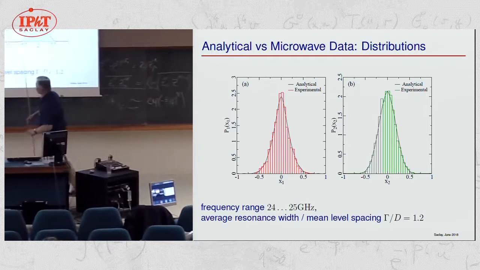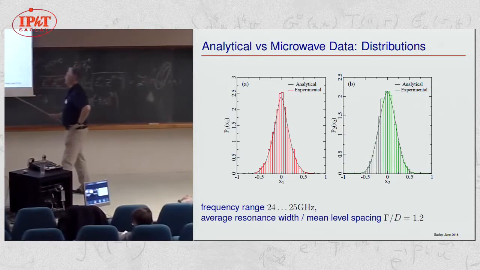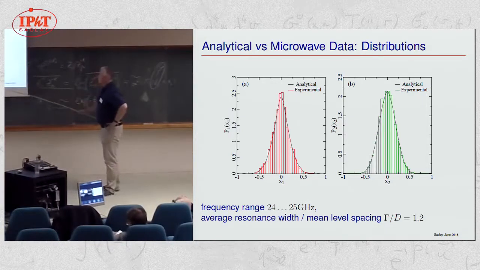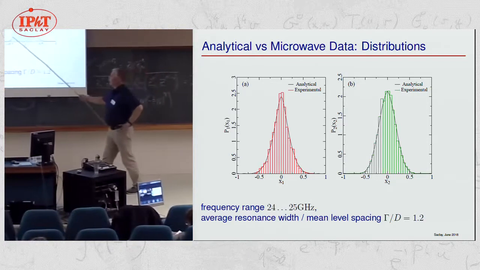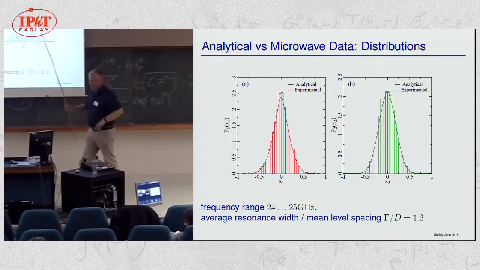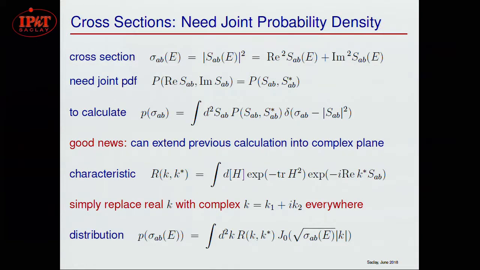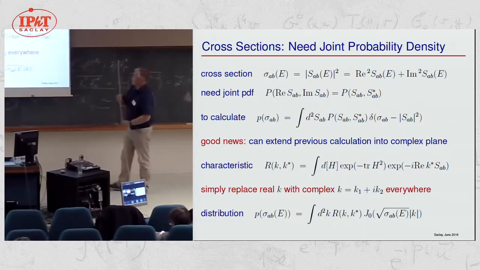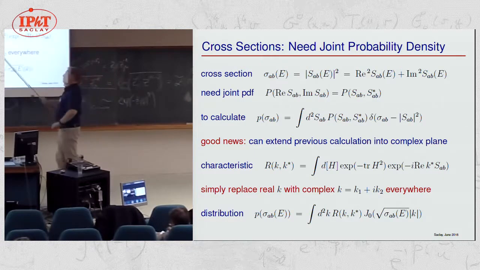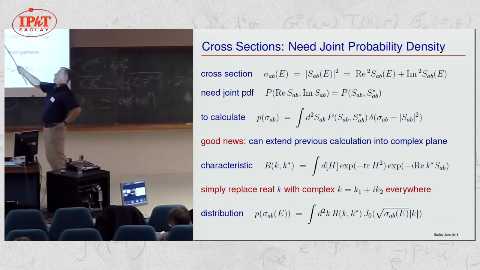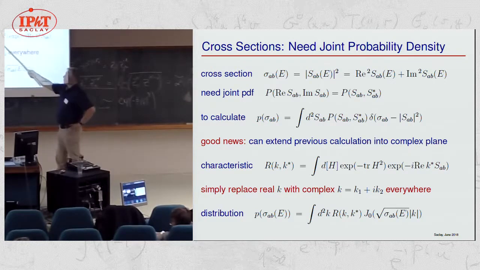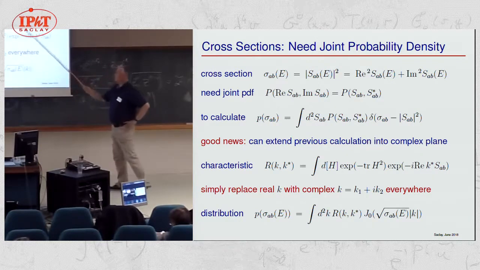But I also show you the distributions at higher frequencies. So we are here still in the regime of isolated resonances, and I guess you will agree that these are not Gaussians. Well, but very often we don't have access to the scattering matrix elements in an experiment. Mostly we can only measure the cross-section. The cross-section is the absolute value squared of the scattering matrix, which means if we want to calculate its distribution, we need the joint PDF of real and imaginary part.